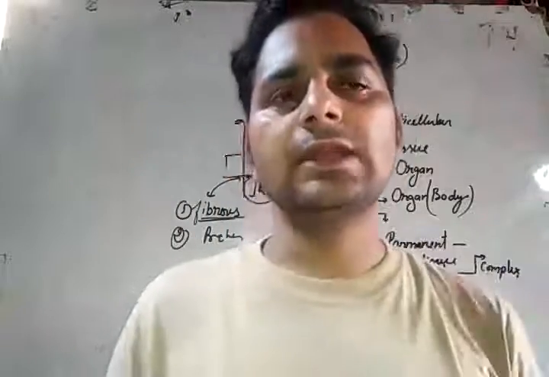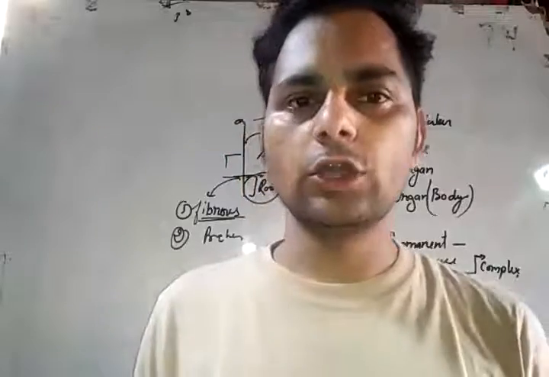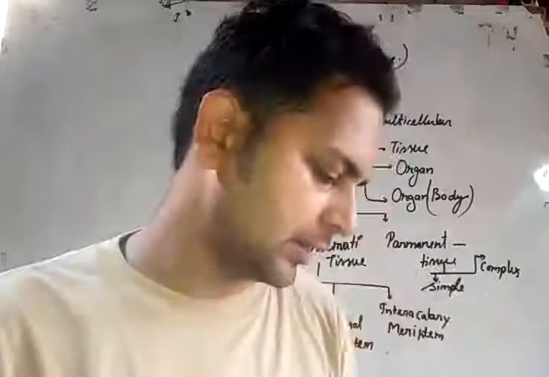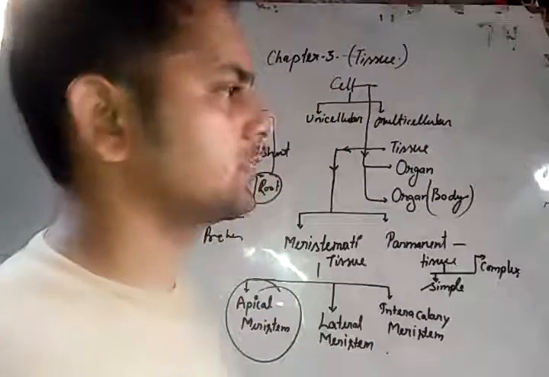We also divide plants according to their nature into monocots and dicots.